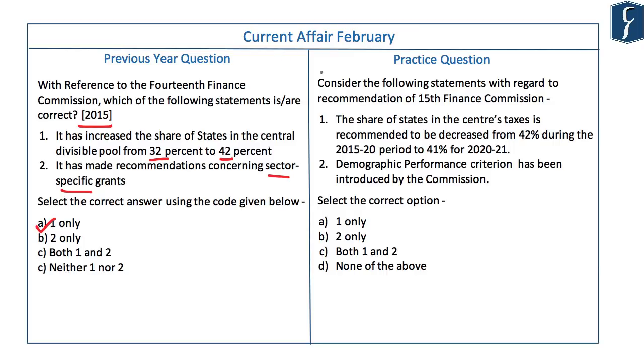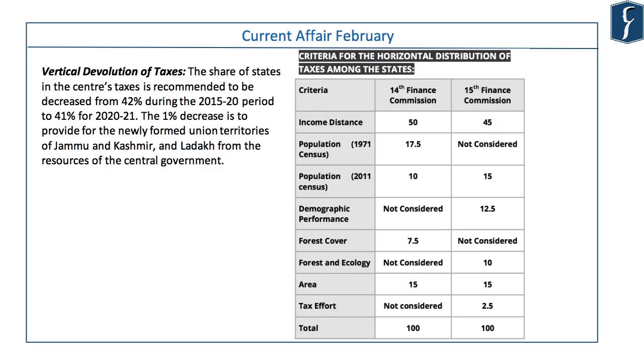Let us see a question on the 15th Finance Commission. Statement 1: It has decreased the share of states in the central divisible pool from 42% to 41%. Second statement is, demographic performance criteria has been introduced by the 15th Finance Commission. Both the statements are correct. The answer is option C. The 15th Finance Commission has decreased the share of states in the Centre's divisible pool from 42% to 41%. And this 1% decrement has been recommended by the Finance Commission to consider for the formation of Union Territories of Jammu and Kashmir and Ladakh.